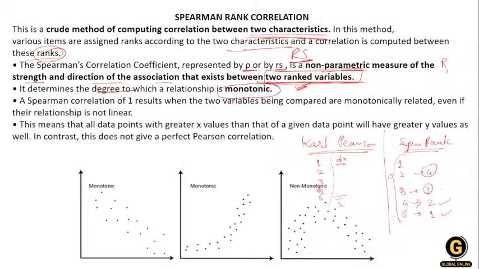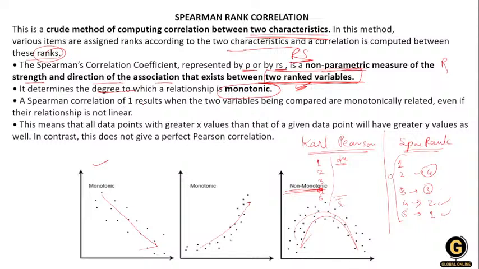Now what is monotonic? Monotonic means it follows some pattern, so you are able to easily give ranks to them. You can see this is downward and this is monotonic. Here this is upward, this is monotonic. Here it is non-monotonic, that means it is not following any kind of pattern.